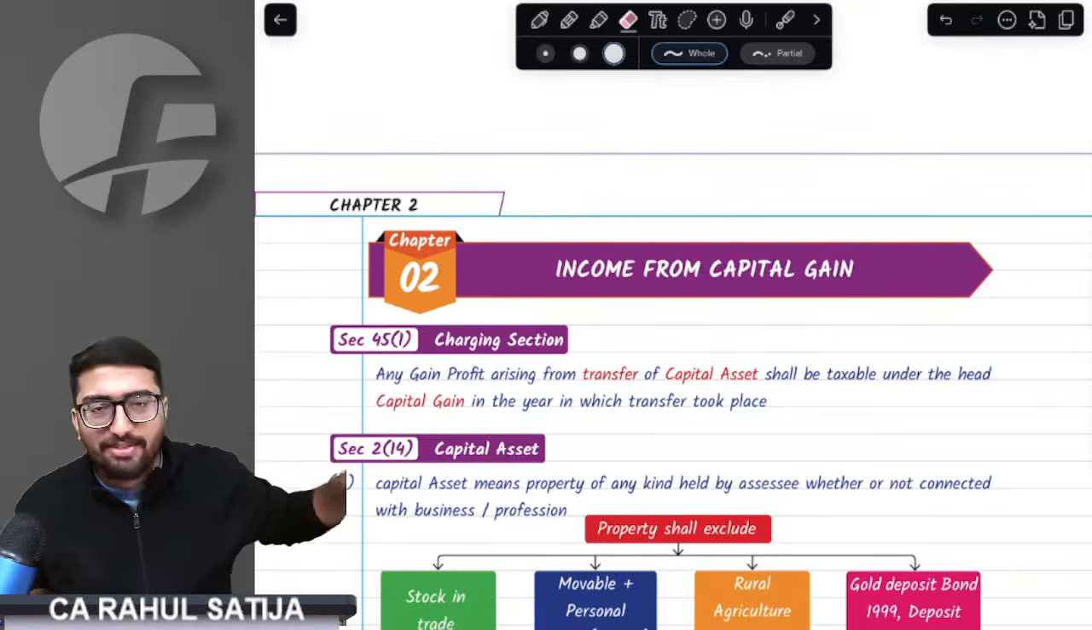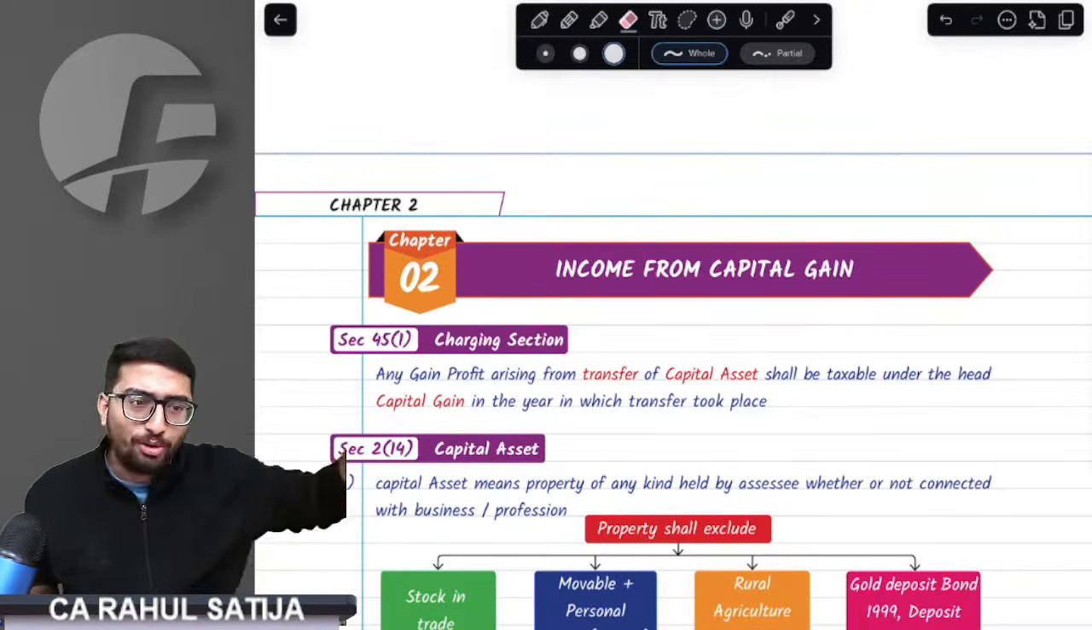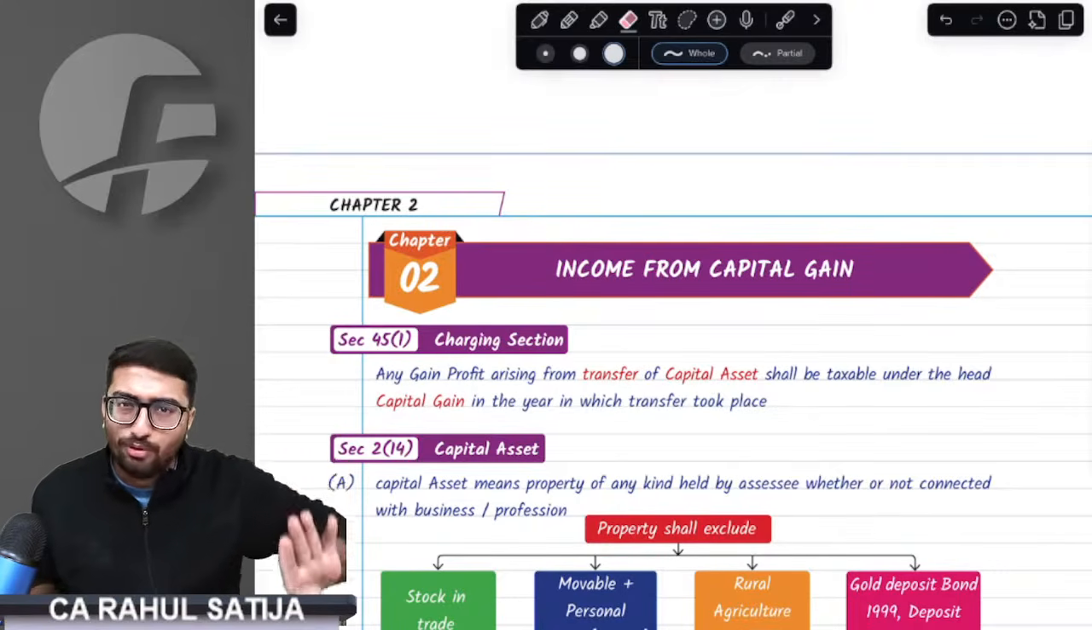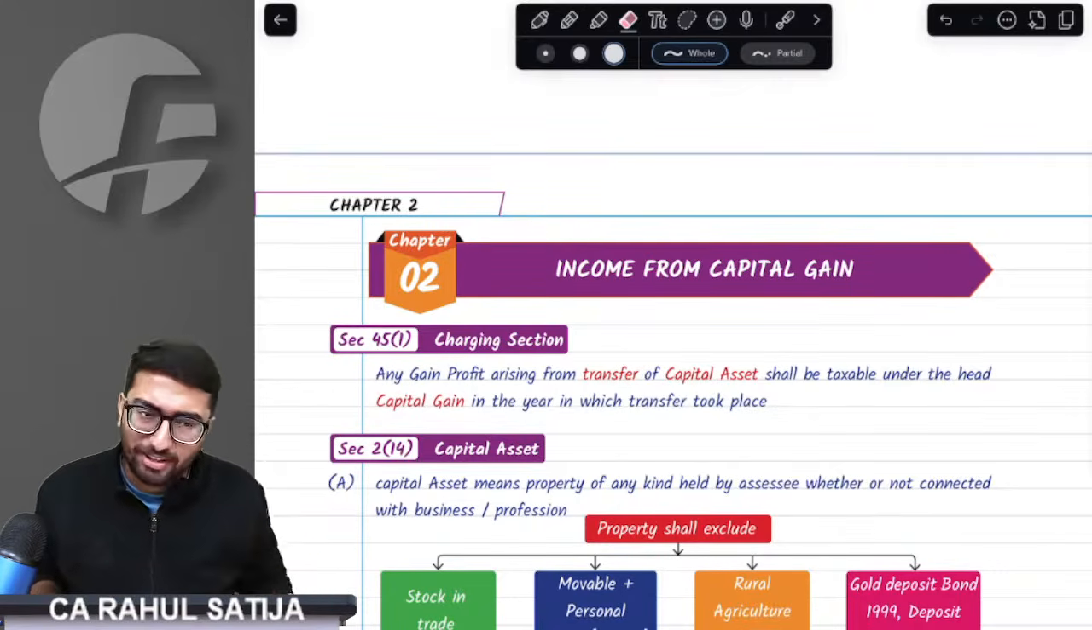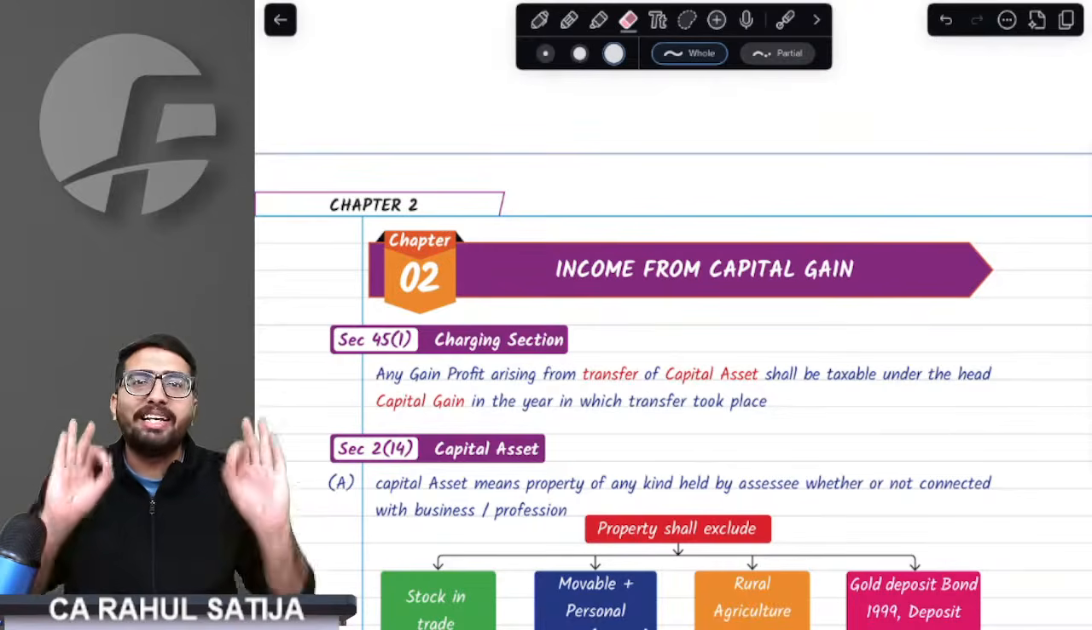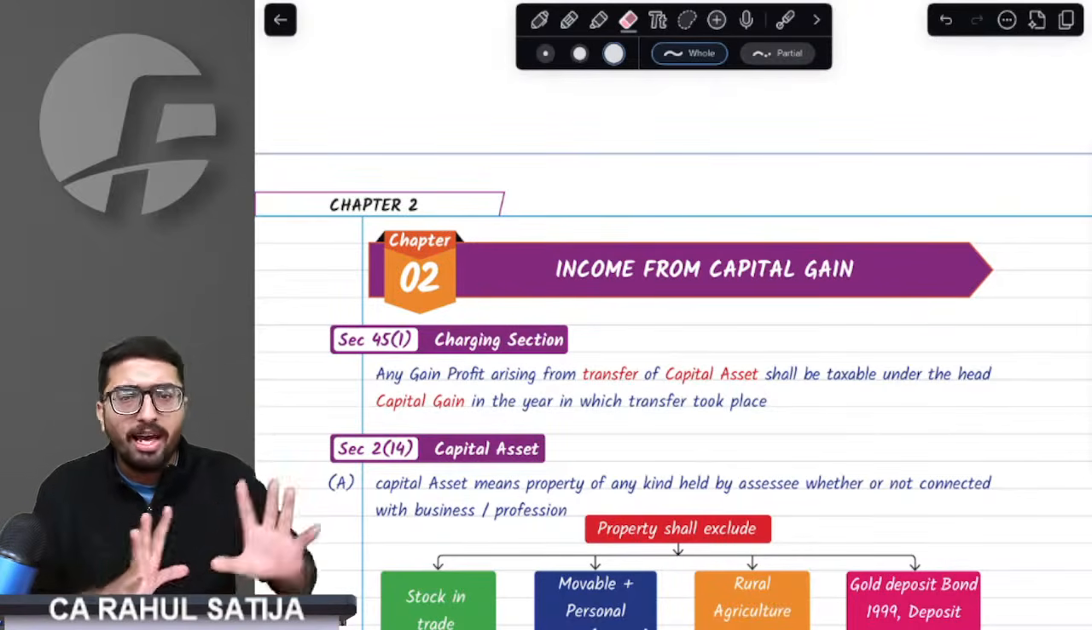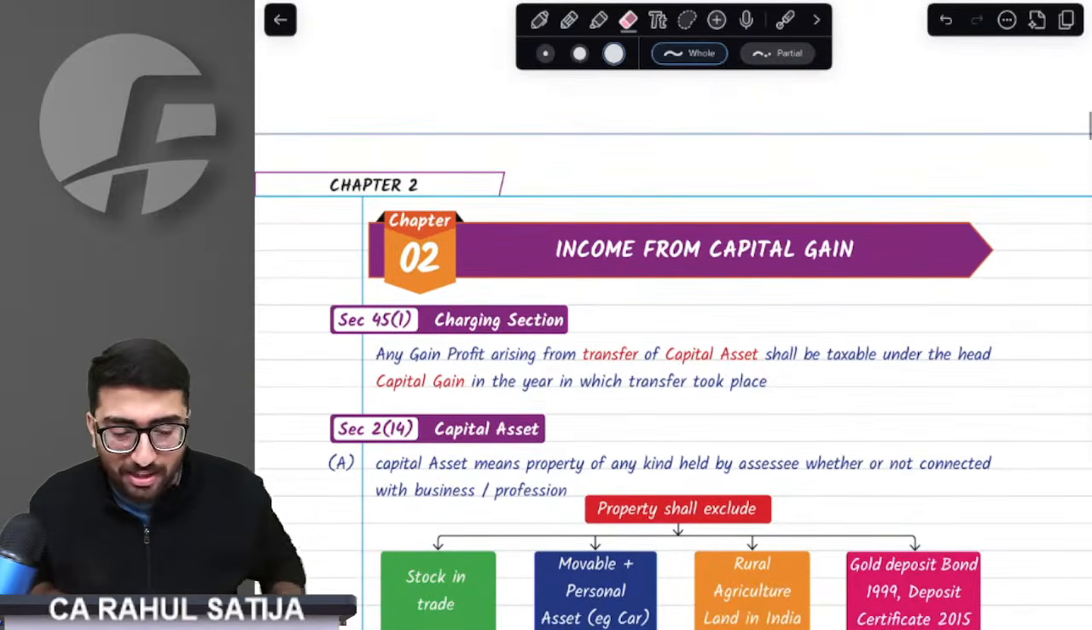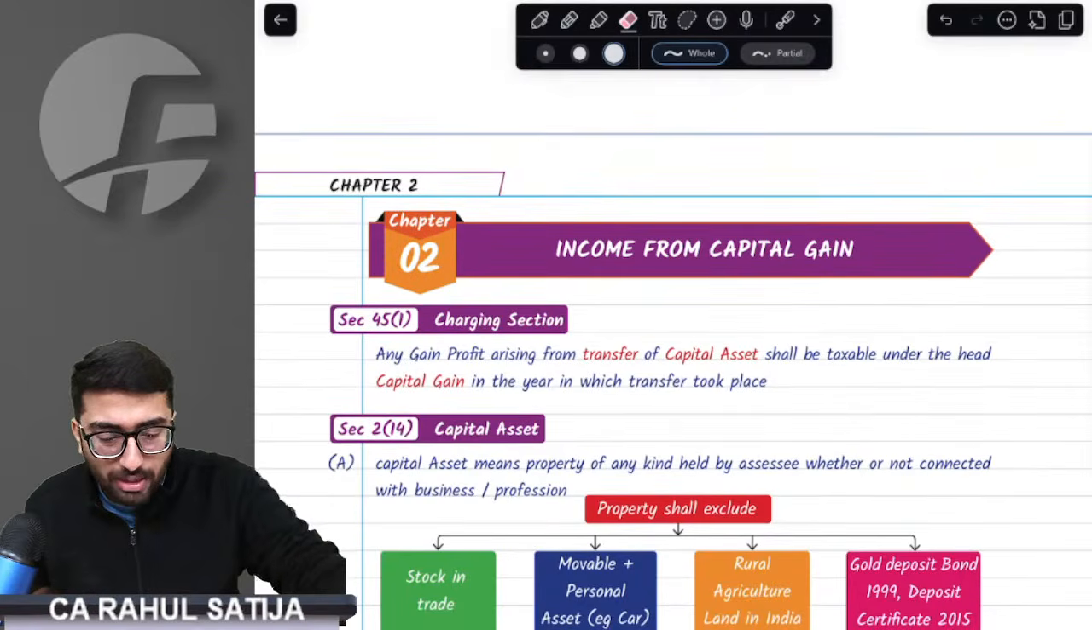Sir, where do we find this PDF? See, this is the PDF of my book. If you want to buy my book, it is available on the website. If you don't want to buy, whatever book you have will work. Absolutely, it's okay to have any other book. I don't force you to buy any book. Content remains the same.